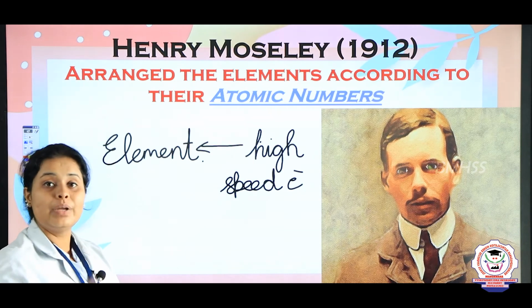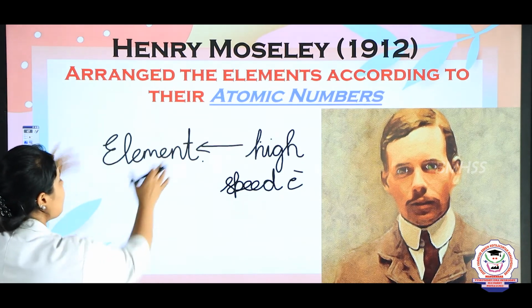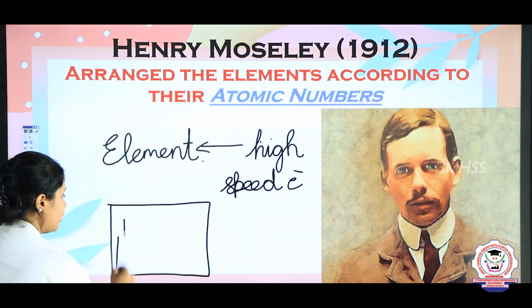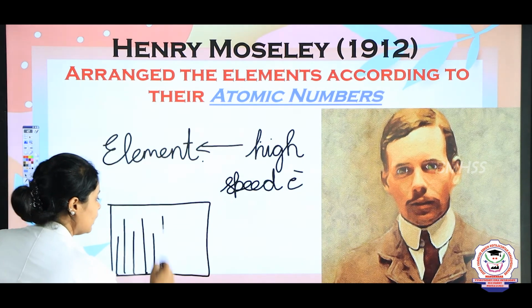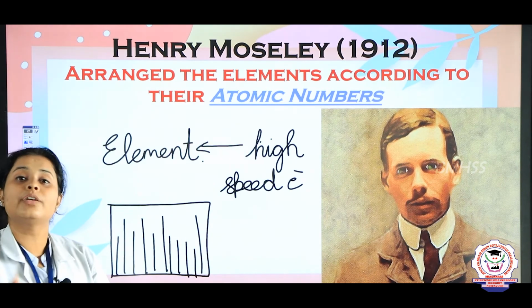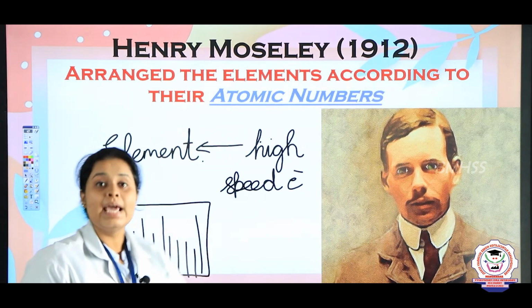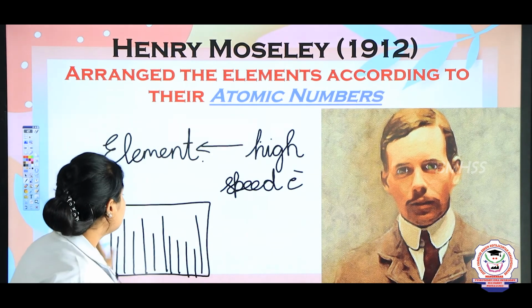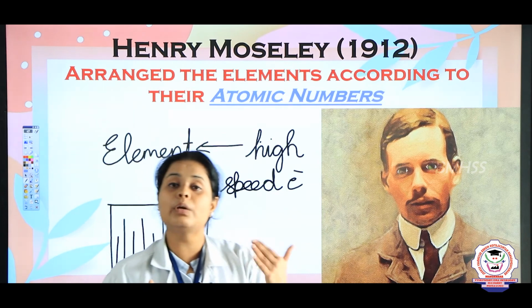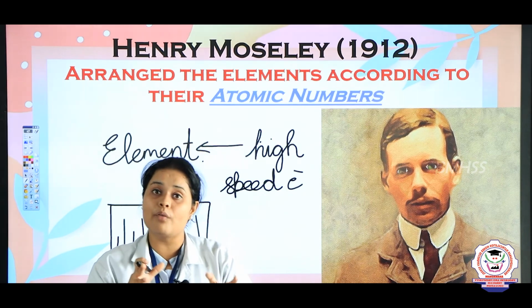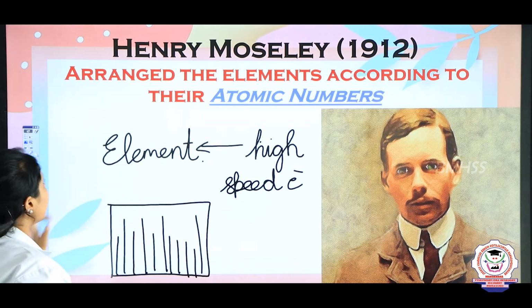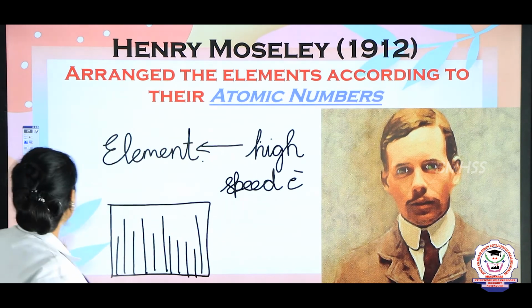He saw that when he passed them, there were rays, or a spectral form. All the lines which are formed are called the X-ray spectra. On this he found some frequencies. According to frequency he decided the number of a substance. So he gave the concept of atomic numbers.